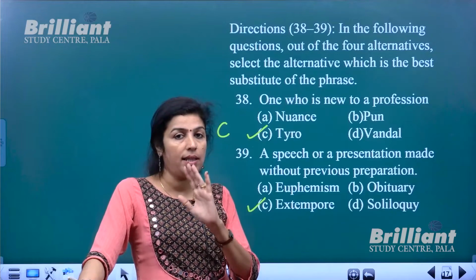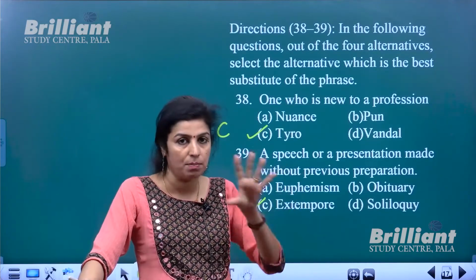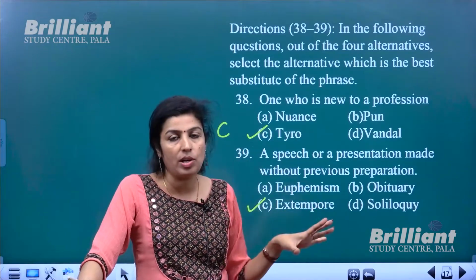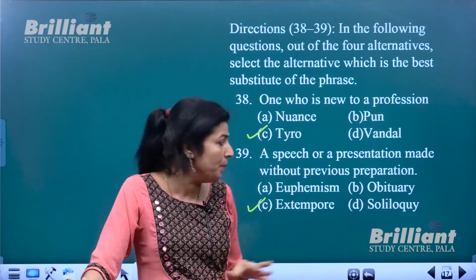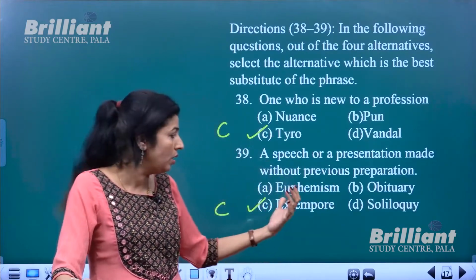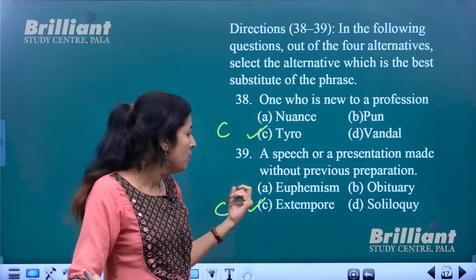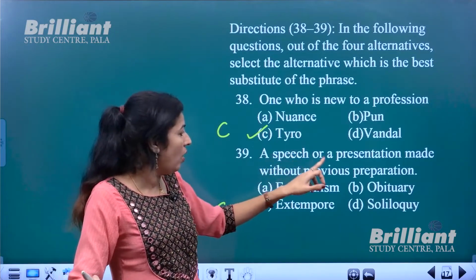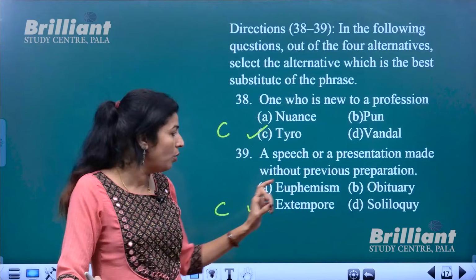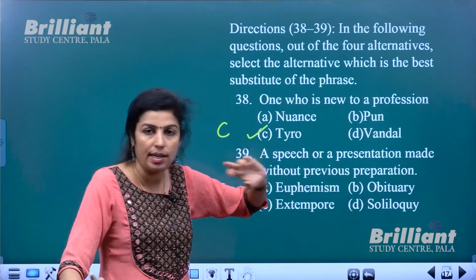When you say he died or she died, it is a bit harsh, very straight, very plain. Instead, euphemisms are those words with which you can substitute harsh realities and use a softer word. A speech or a presentation made without previous preparation is not euphemism, and obituary is connected with death.